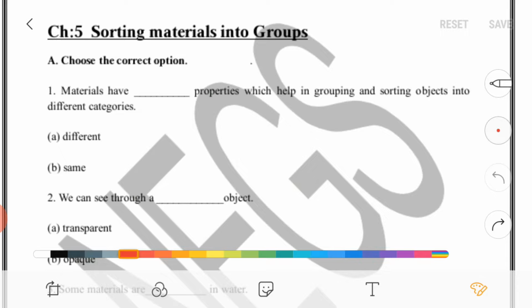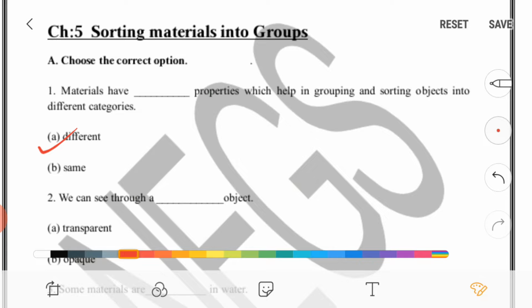So take out the worksheet, we are going to solve the worksheet of this chapter, right? Okay, so let's start it. Here first question, MCQs. Question is, materials have dash properties which help in grouping and sorting objects into different categories. So it is different properties. Materials have different types of properties, right?